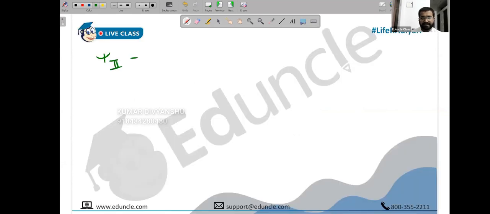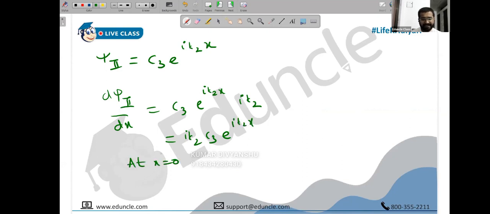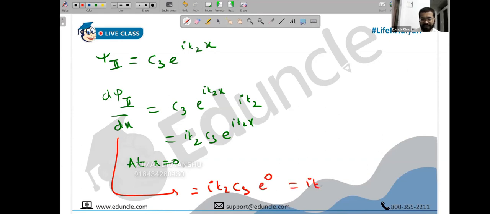Next, what is psi 2? Psi 2 is C3 e raised to I k2x. So the derivative of psi 2 with respect to x: this is C3 e raised to I k2x. Derivative of e raised to x is e raised to x. We will redifferentiate this, so we will have I k2. So we have got I k2 C3 e raised to I k2x. Again, the value of this at x equals to 0 becomes I k2 C3, anything raised to 0 is again 1.